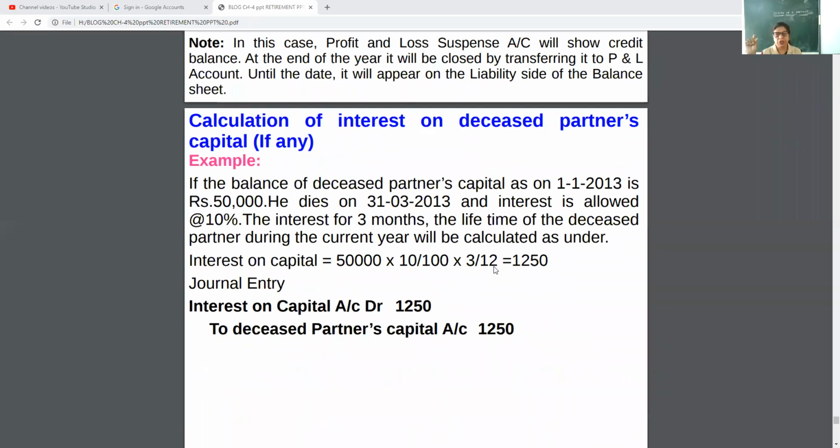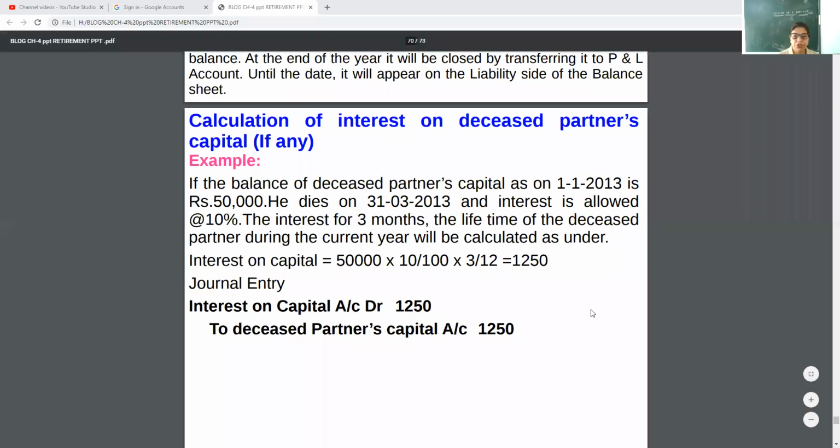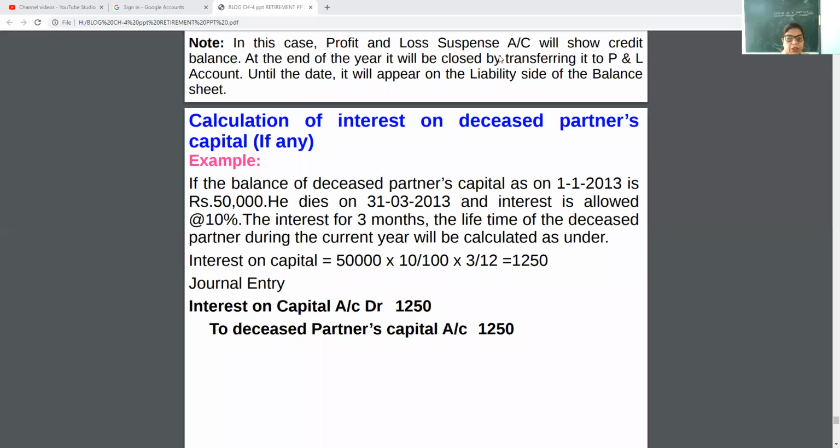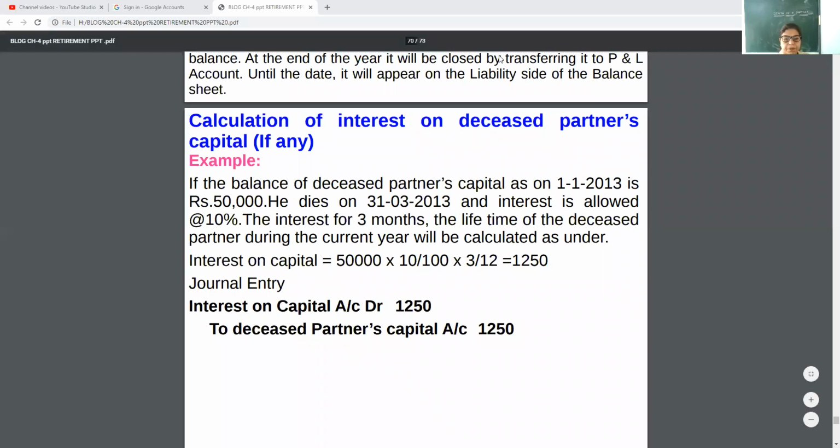Only for the duration, the time period when he is in the firm, or his lifetime. Okay. See, if the balance of deceased partner's capital account as on 1st January 2013 is 50,000, he dies on 31st March, and interest is allowed at the rate of 10%. Now, my dear children, look.